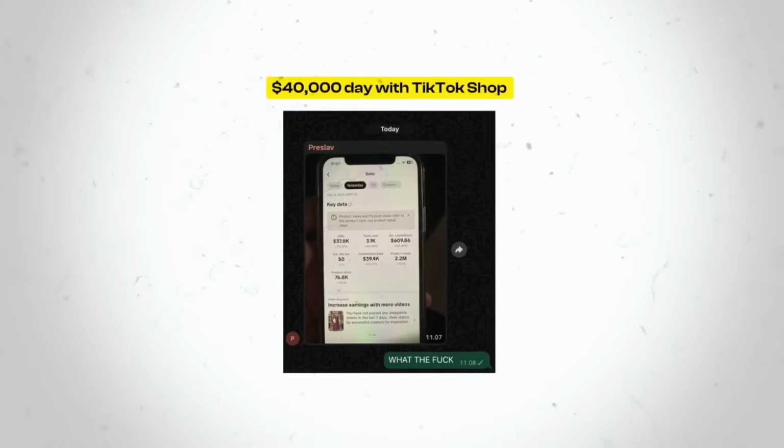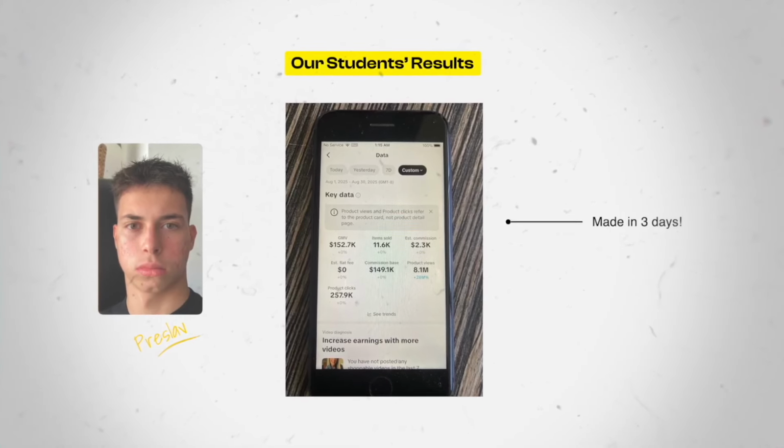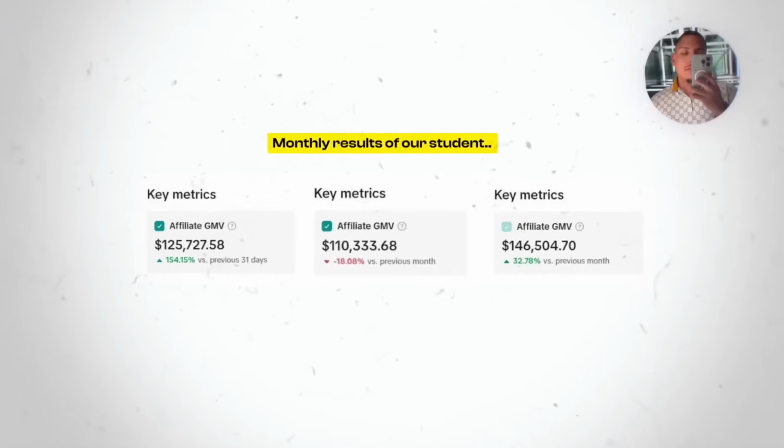It's kind of crazy. And there we go. It's as simple as this. You just take videos which are already doing well, you recreate them, change a few things up with the exact same method I showed you, and as long as you have good TikTok accounts and a good brand that pays good commissions, etc., you can make good money with this. And this is the whole business model we're using with our students right now. It's crazy how fast you can make money if you just use the right AI tools and the right strategy to go viral.